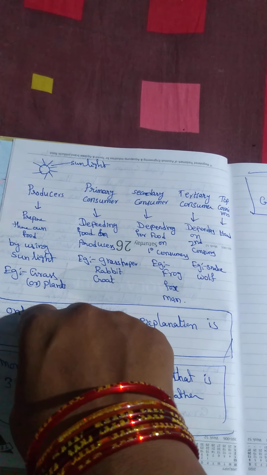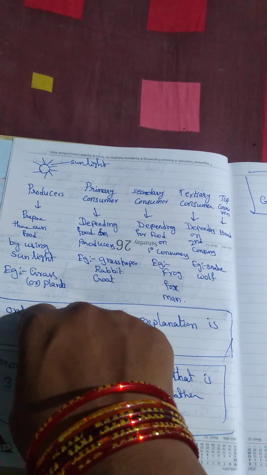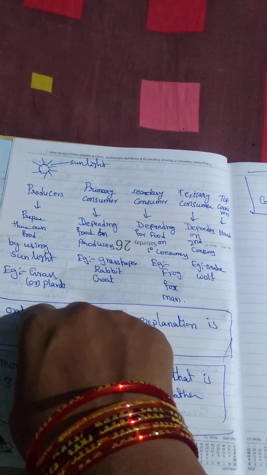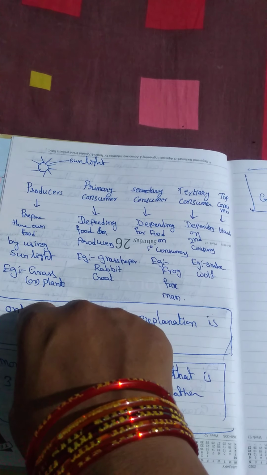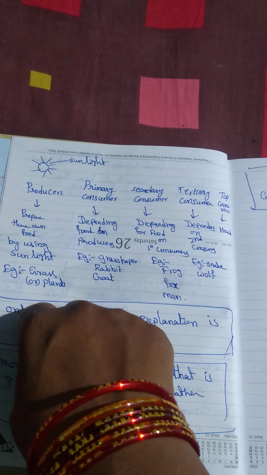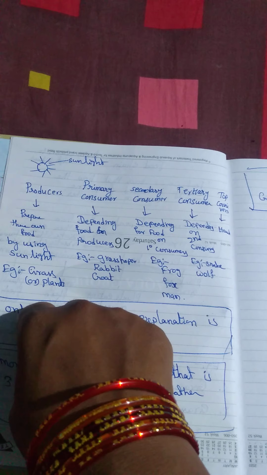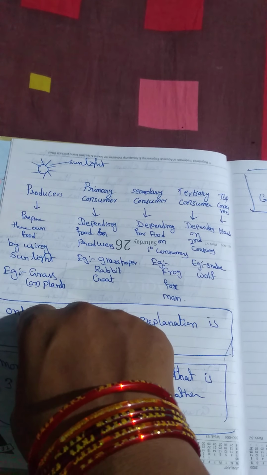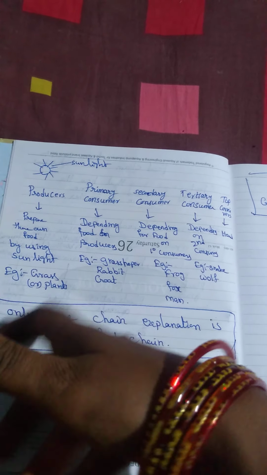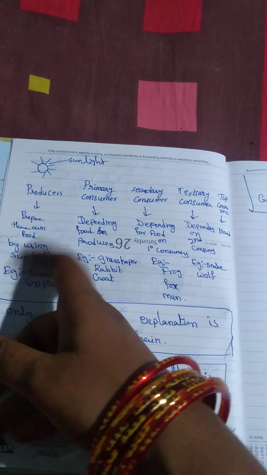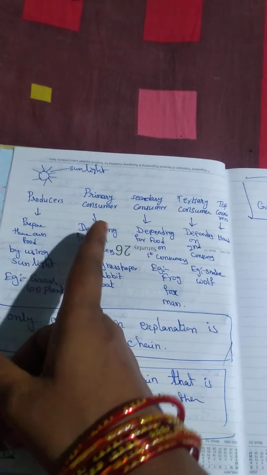They decompose the waste we throw out, and they make the environment clean. That is these three things.